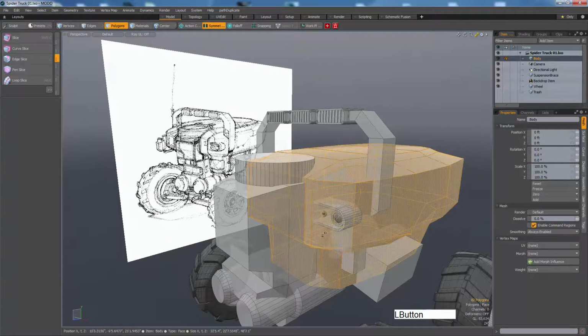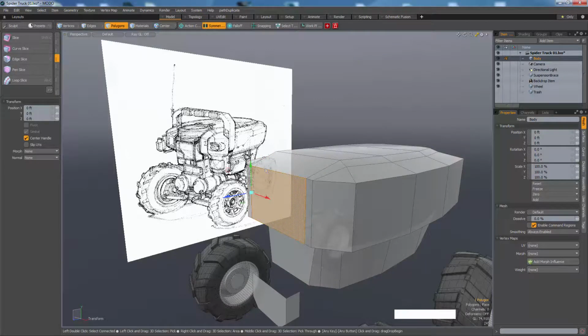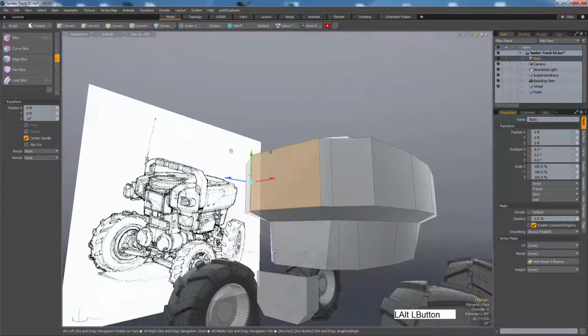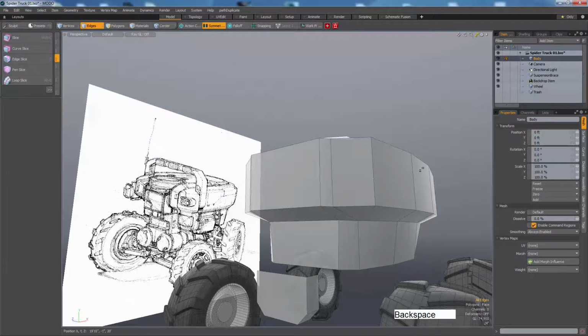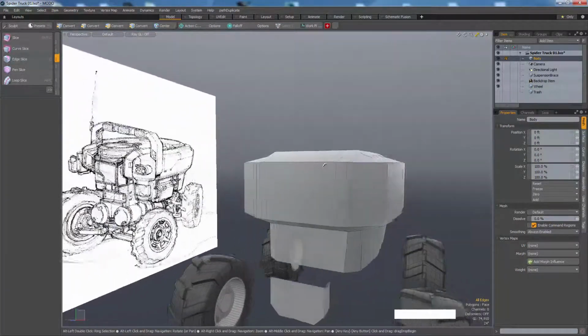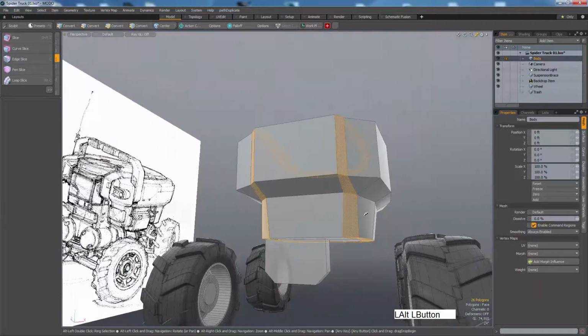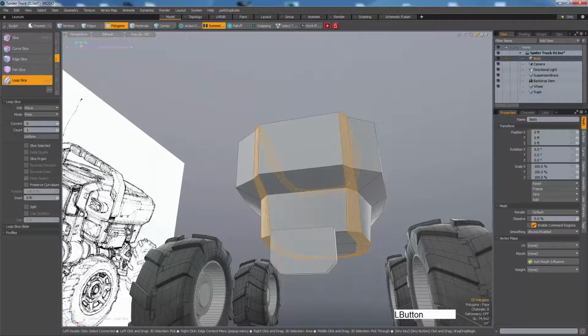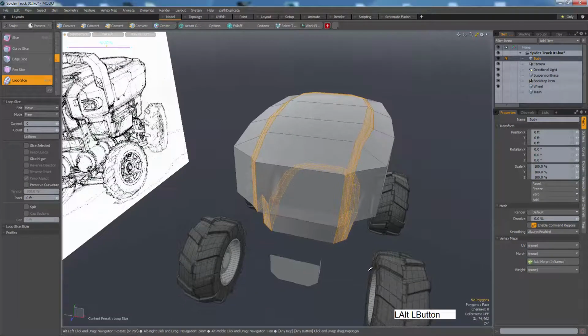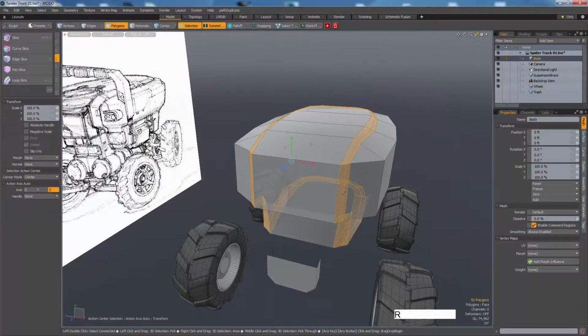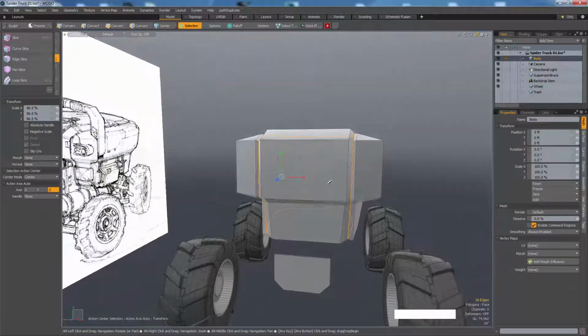Alright, let's grab this part here and Shift H, move this up. I'm gonna get rid of this, backspace, and let's see. Okay, let's pick this part, L for loop, Alt C, and I'm gonna scale this loop, the new loop, in to make a big cut there.